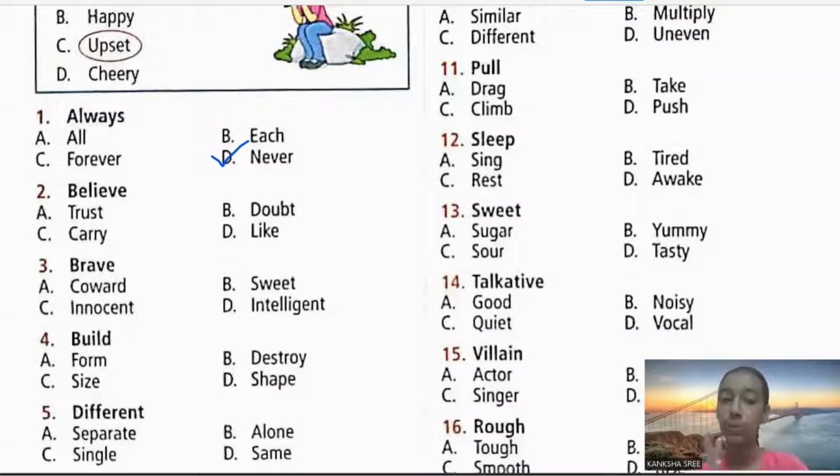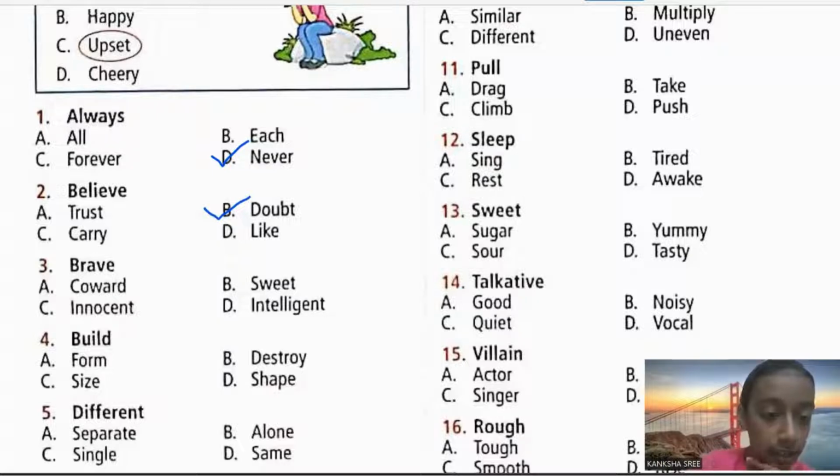Let's check the other options. Then, make sure. Is it carry? Carry and believe do not even make sense or have a relation between them. So doubt is the correct option. The opposite of believe is doubt.